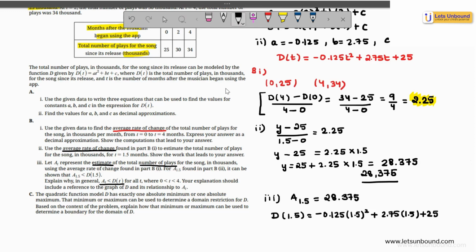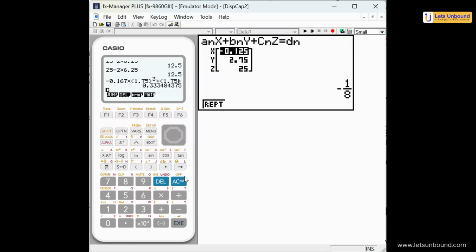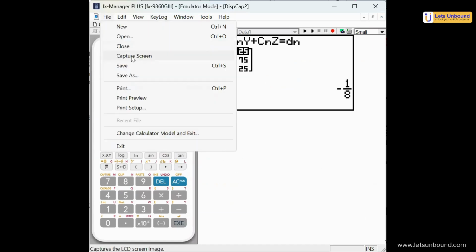Let's go to our calculator, use the run mode. We will substitute negative 0.125 times 1.5 square, because it's a quadratic model, plus 2.75 times 1.5 plus 25. So it's giving me an estimate of